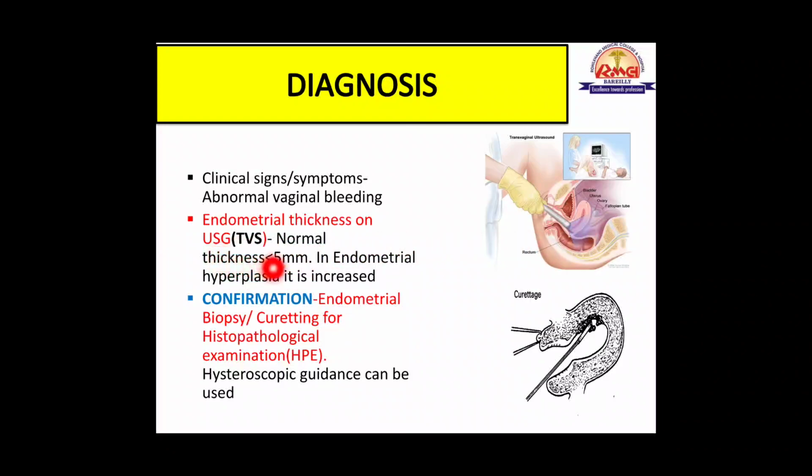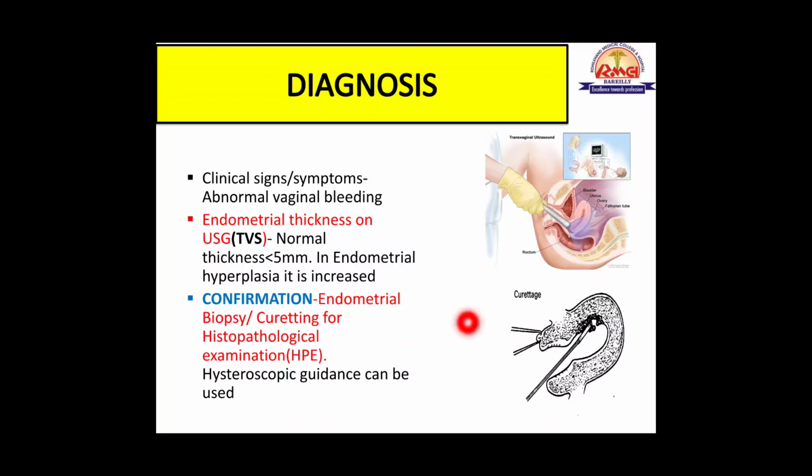Normal thickness of the endometrium is less than 5 millimeters. In endometrial hyperplasia, this thickness will be increased. So it's an important sign that now biopsy should be done. Confirmation of endometrial hyperplasia is by endometrial biopsy followed by histopathological examination. A curette can be used to take the endometrial curettings, and histopathological examination will be done.